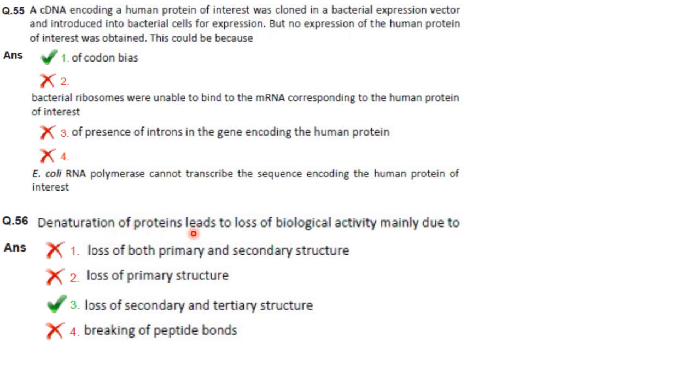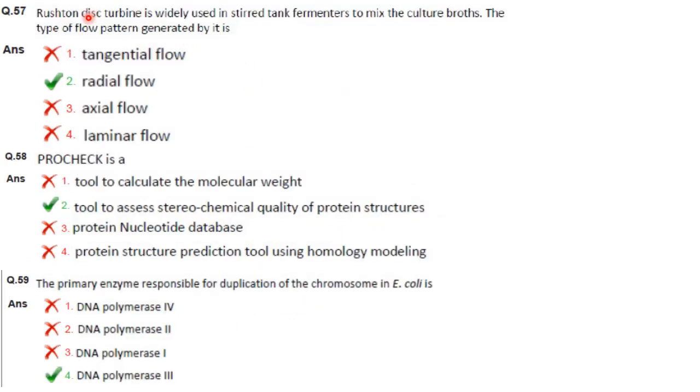Then next one, denaturation of a protein leads to loss of biological activity mainly due to loss of secondary and tertiary structure. Answer is option 3. Then Rushton disk turbine is widely used in stirred tank fermenters to mix the culture broths. The type of flow pattern generated by it is radial flow. Answer is option 2. The next one, ProCheck. ProCheck is a tool to assess stereochemical quality of protein structures. Then next one, the primary enzyme responsible for duplication of the chromosome in E. coli is DNA polymerase 3.